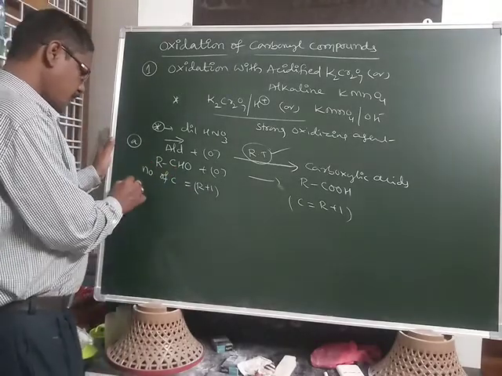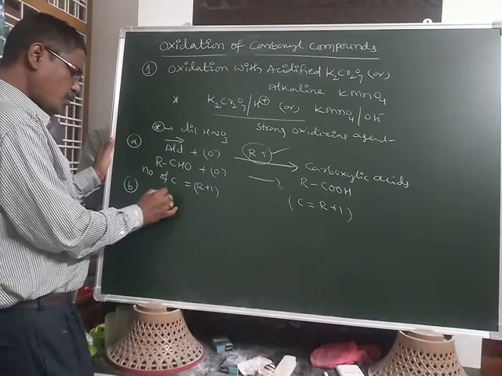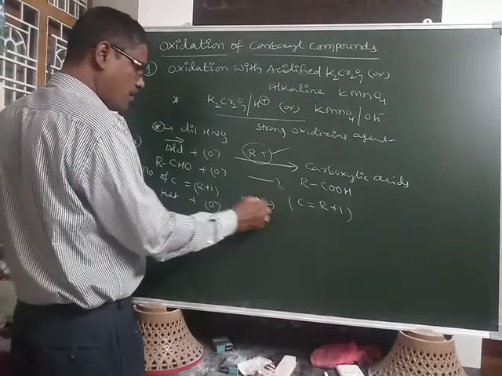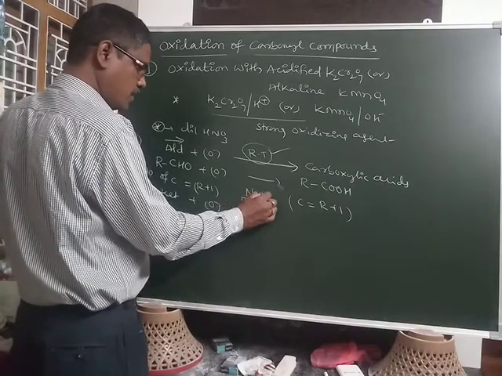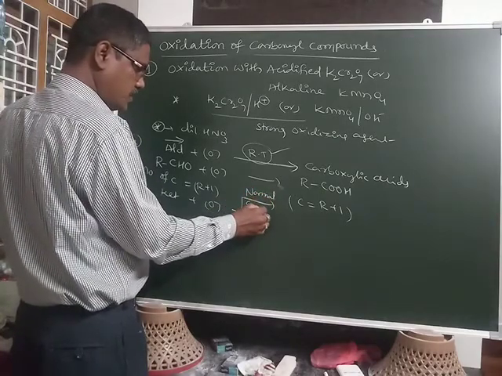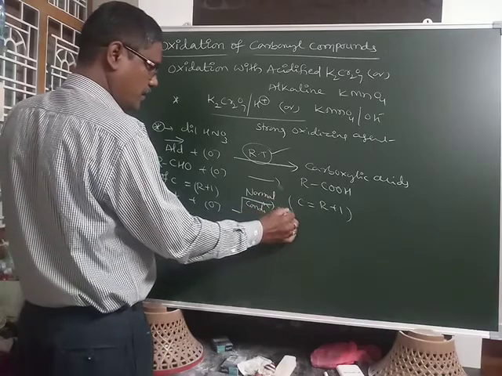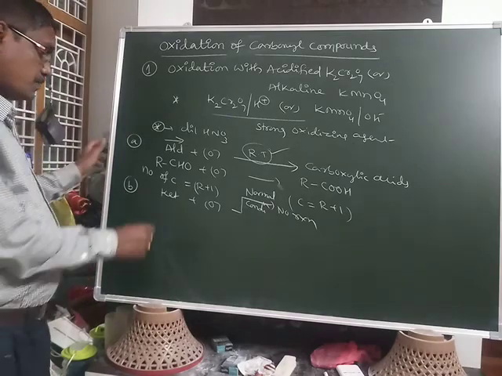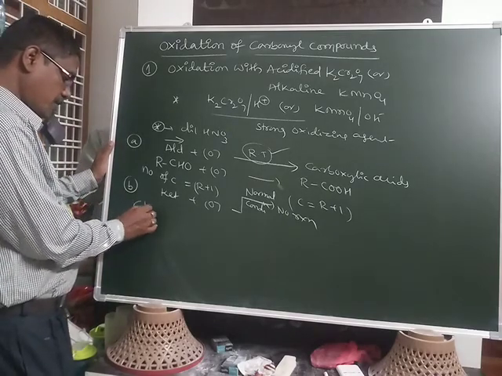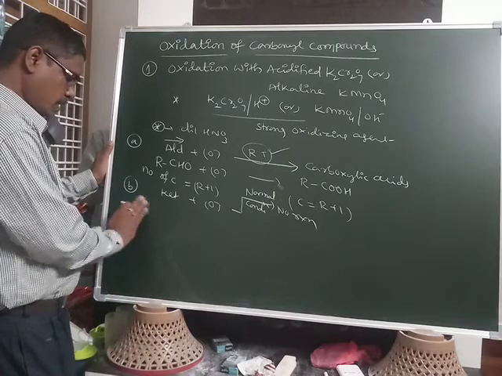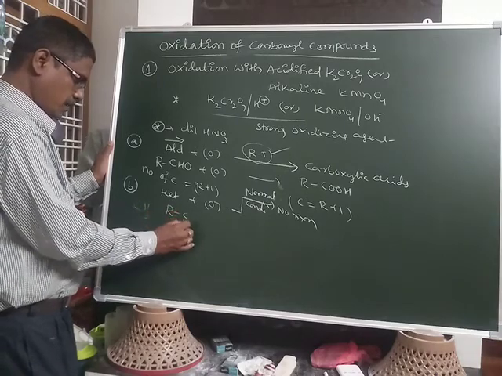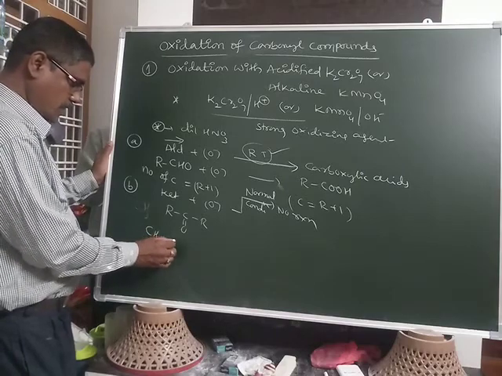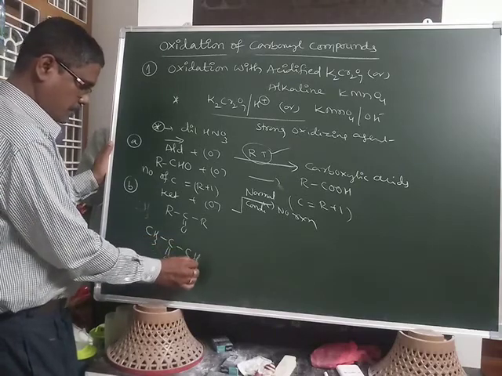But when we take a ketone, at normal conditions there is no reaction, no oxidation takes place. This is because in a ketone, this is the general formula, and one example is CH3 double bond O CH3.